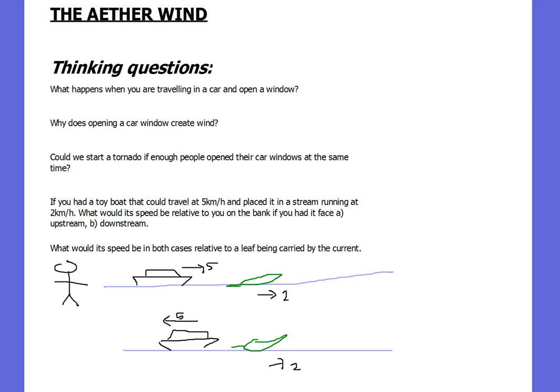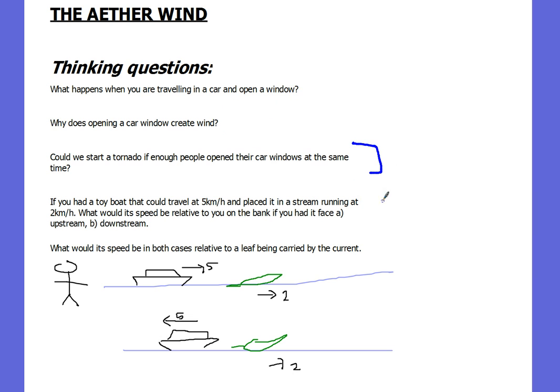Well, really, opening the car window doesn't create wind, but the air is stationary outside your car, and you're traveling through that stationary air. Therefore, if you're traveling at 50 kilometers per hour, you are traveling at 50 kilometers per hour relative to the air, but also that air is actually traveling at 50 kilometers per hour relative to you. So it depends on your frame of reference. Because your frame of reference is the car, even though the air is stationary, it feels like the air is traveling towards you at 50 kilometers per hour. So when you open the window, that air is hitting you at 50 kilometers per hour. That's just a silly question to get you thinking, the next one there, so let's ignore that. But this is what led to the concept of ether wind, and we'll talk about why in a second.